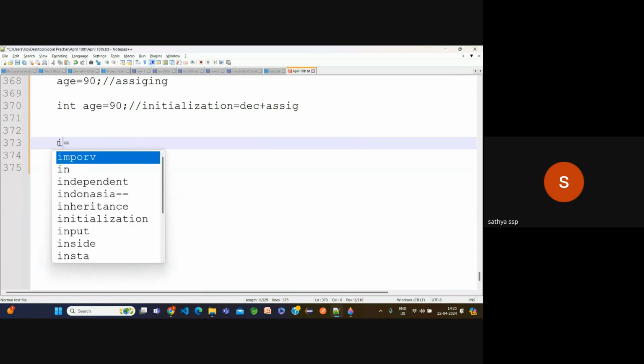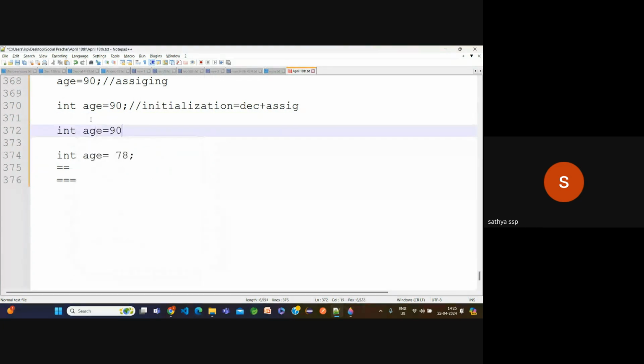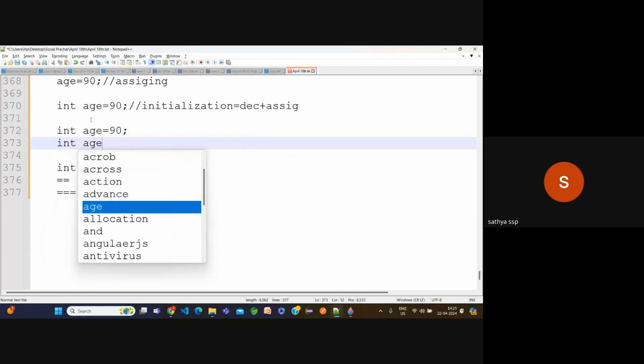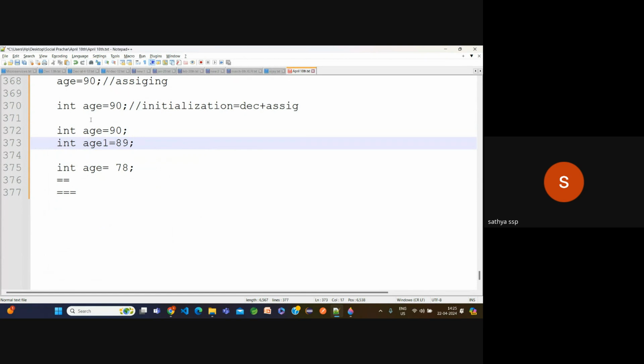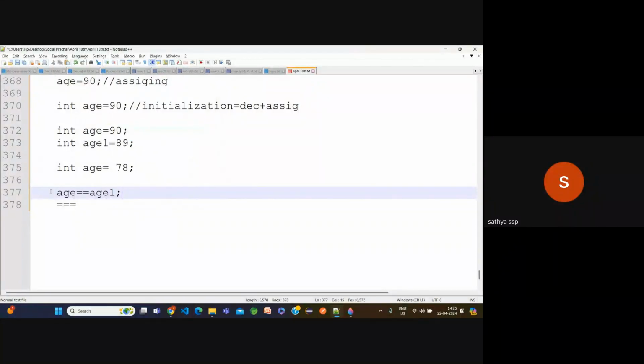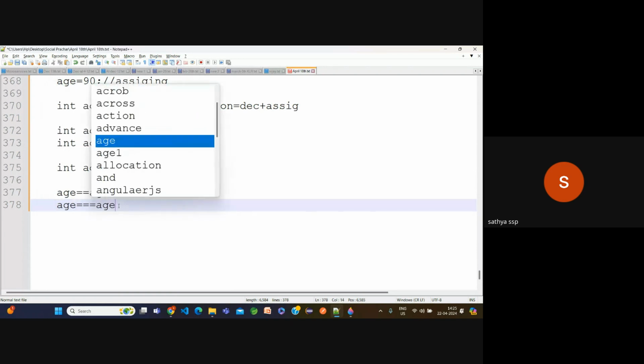But suppose simply here, int age is equal to 90, 78, something. Now here, for suppose simply here, int age is equal to 90. Now int age1 is equal to 89. Okay. Now I want to make the difference. Simply here, I want to compare these values. Simply here, age double equal to age1. Okay, I'm comparing it. Observe carefully here. The same thing here we have again age, again age1.